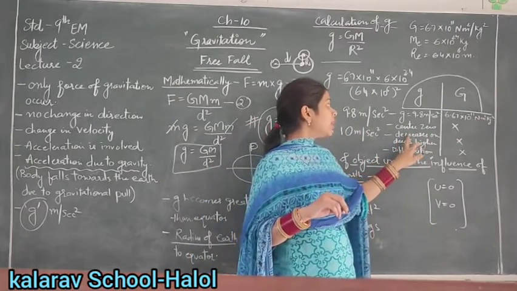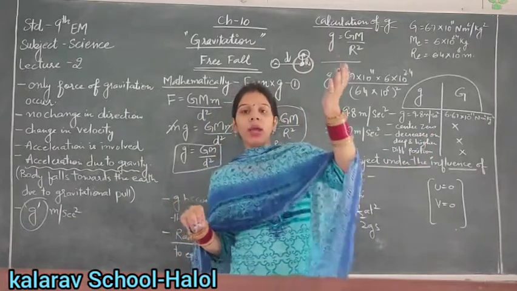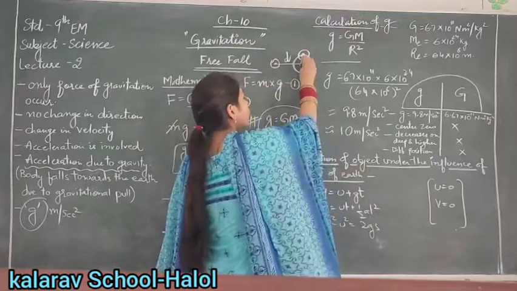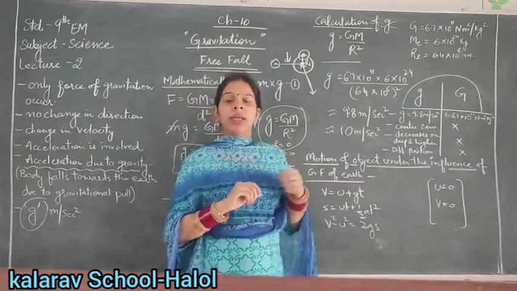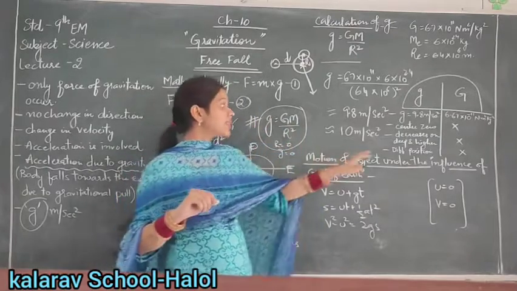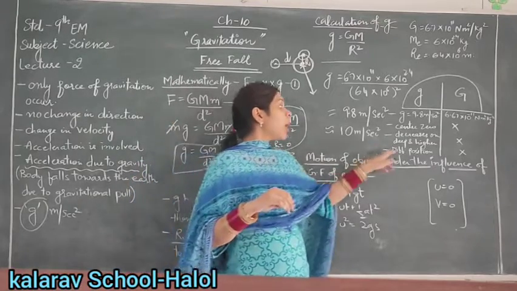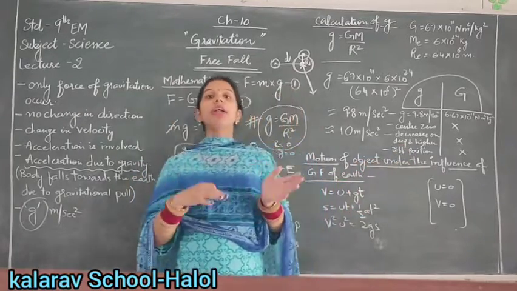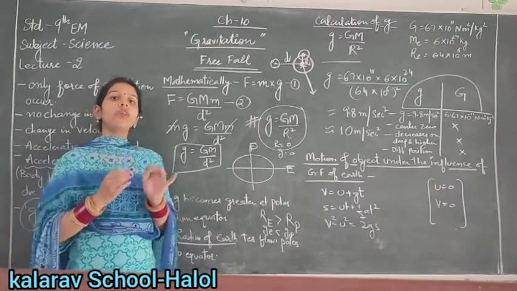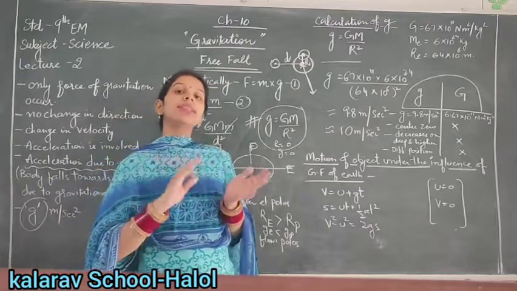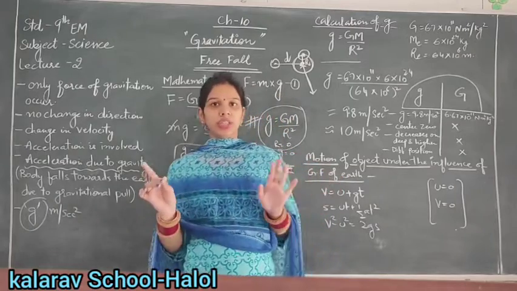And second, the value of small g decreases when we go deep into the Earth or when we go high from the Earth's surface. But the value of capital G doesn't change. The value of small g is different for different positions. As you see, for poles and equators, the value of g changes. It's not the same as 10. But the value of capital G doesn't change.